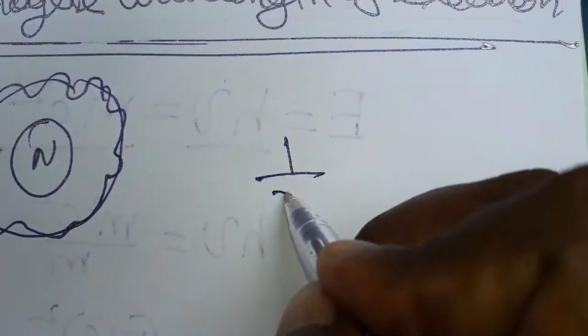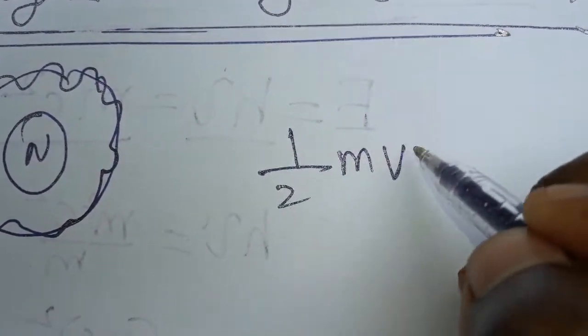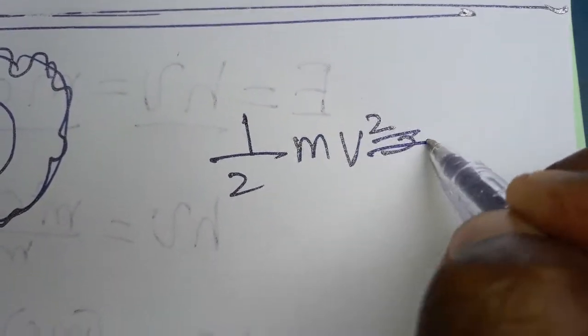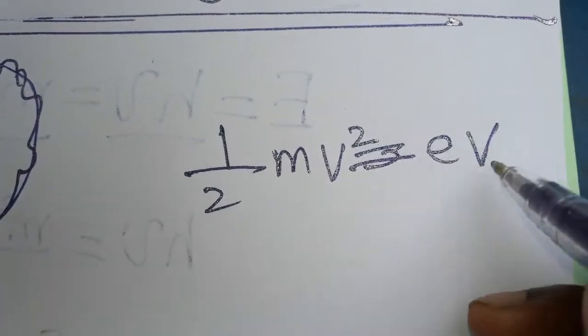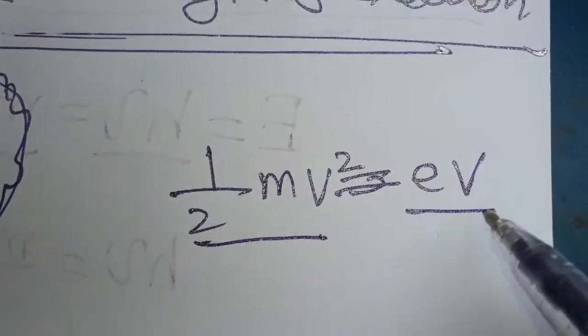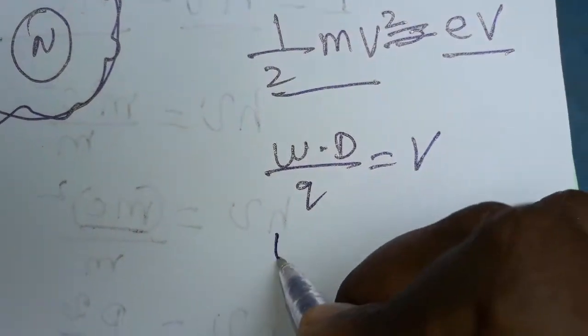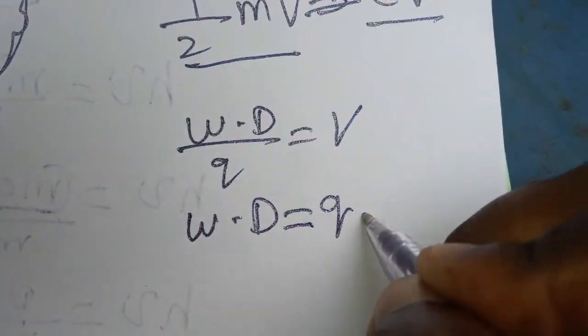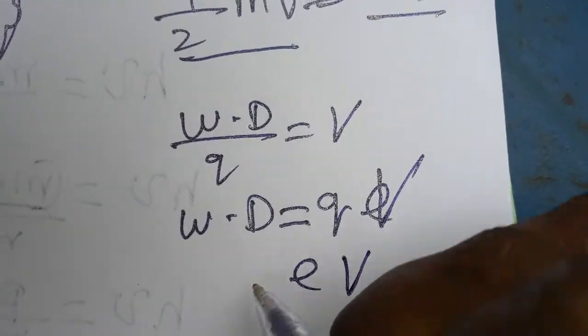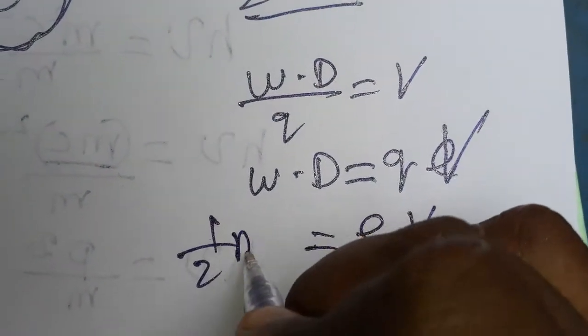For a moving electron, half m v square is equal to eV, which is the energy. How does half m v square become eV? Work done by a charge can be taken in terms of voltage. That means work done is equal to charge into voltage. So eV is the work done, which equals half m v square.